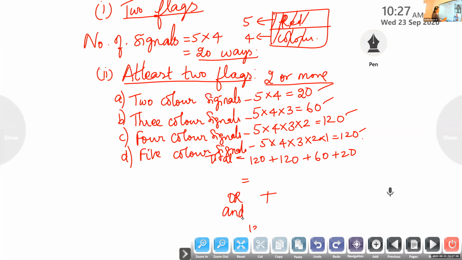And this one and the other one means we multiply. So either the first one may happen or second one or third one. So 20 plus 60 plus 120 plus 120. What is the answer, Nandana? 320. Just 320. It is 320.